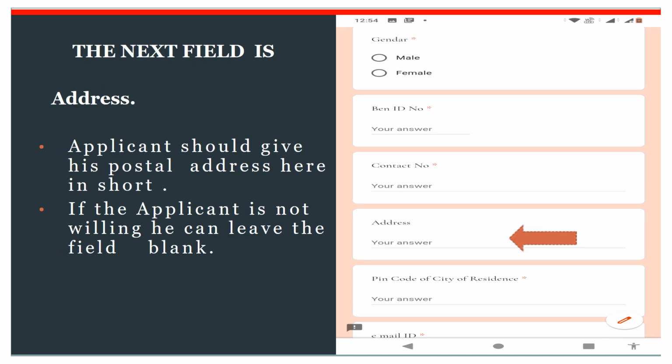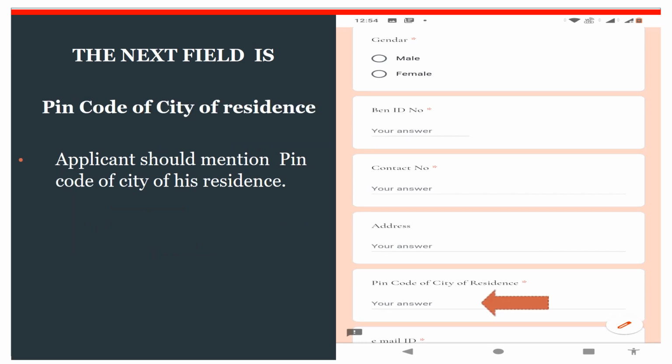The next field is address. Applicant should give his postal address here in short. If the applicant is not willing, he can leave the field blank. The next field is PIN code of city of residence. Applicant should mention the PIN code of the city of his residence in this column.